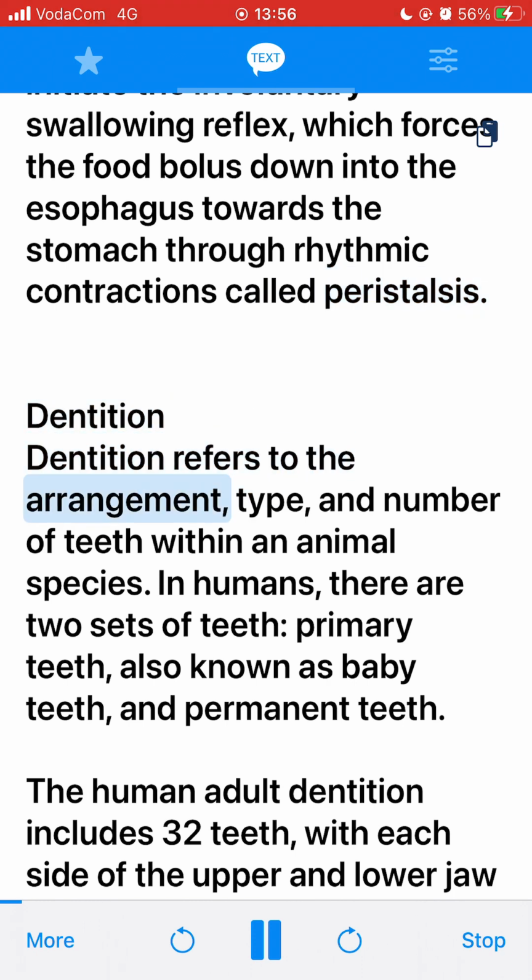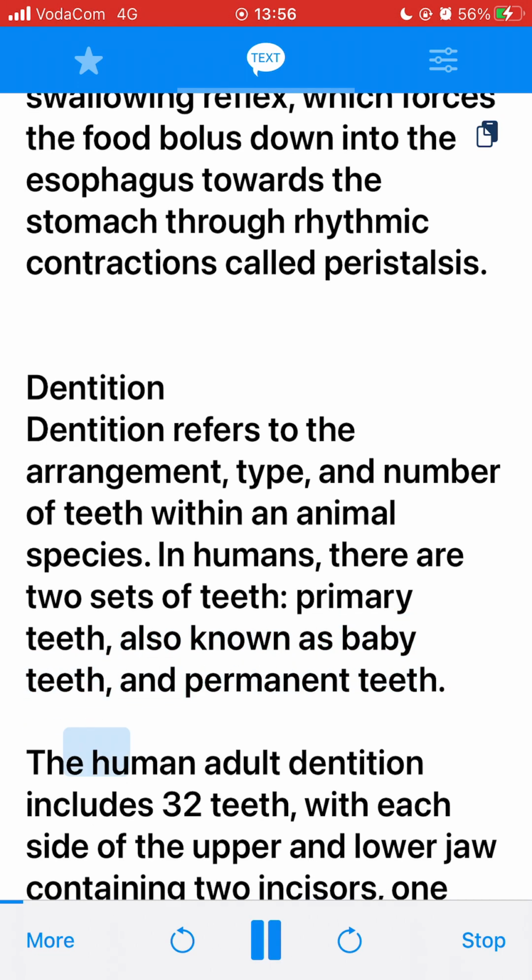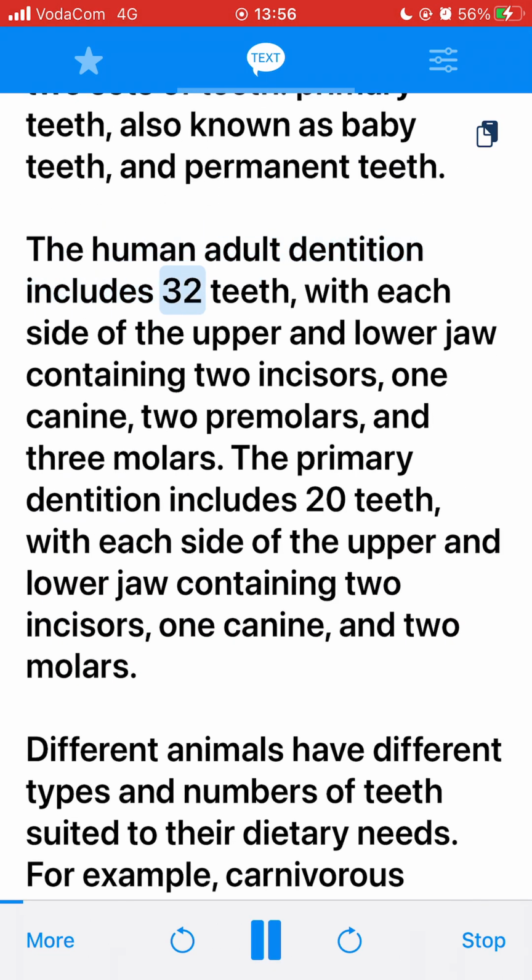Dentition. Dentition refers to the arrangement, type, and number of teeth within an animal species. In humans, there are two sets of teeth: primary teeth, also known as baby teeth, and permanent teeth. The human adult dentition includes 32 teeth, with each side of the upper and lower jaw containing 2 incisors, 1 canine, 2 premolars, and 3 molars.